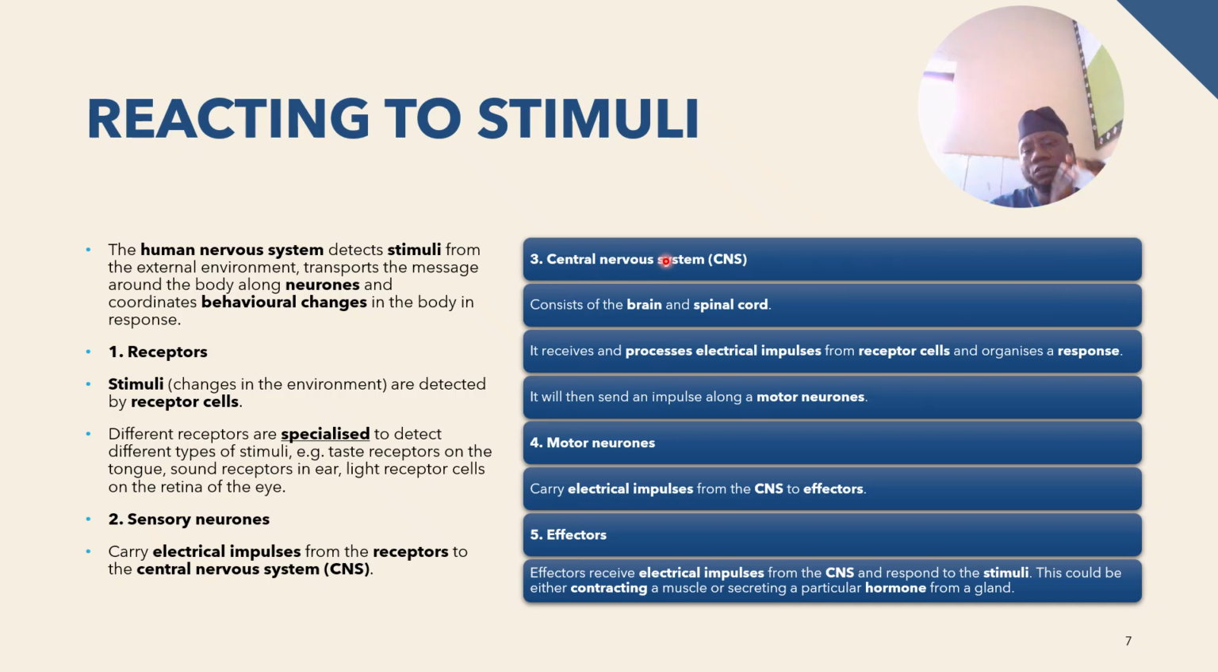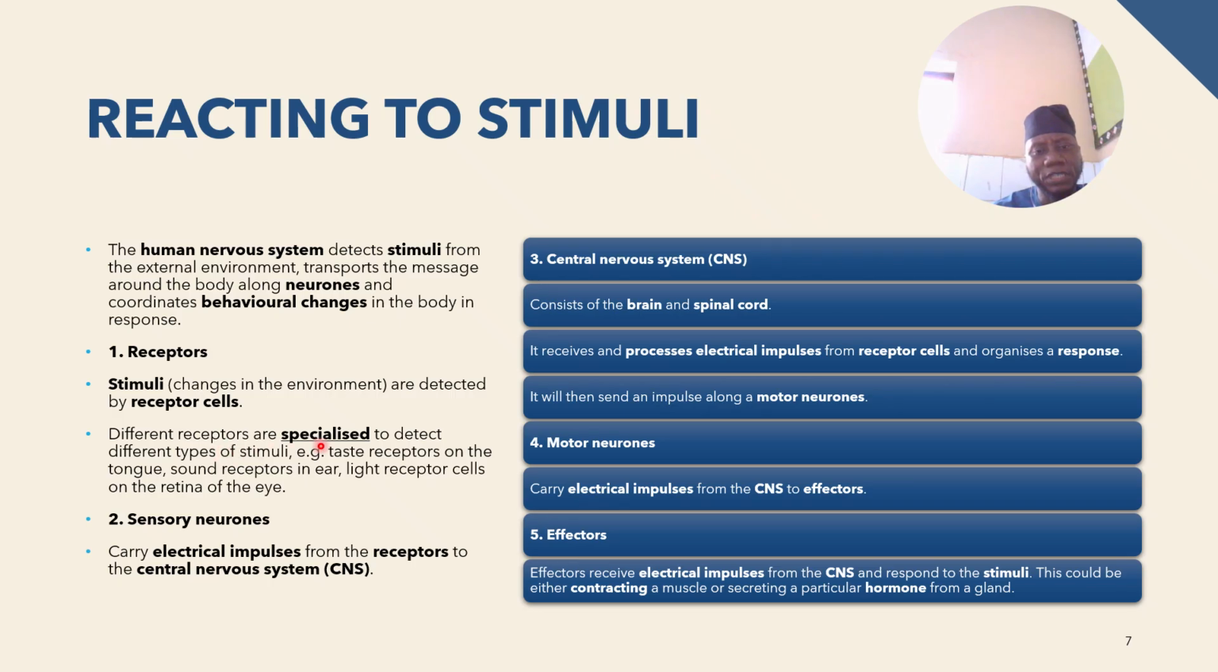So there are 5 stops I mentioned. We have the receptor, we have the sensory neurons, we have the central nervous system, we have the motor neuron, and we have the effector. These are the 5 stops. But if it's a reaction that is voluntary, under the CNS, it is the brain that coordinates the activity. But if the reaction is involuntary, under the CNS, it is the relay neuron that we shall see in the near future.